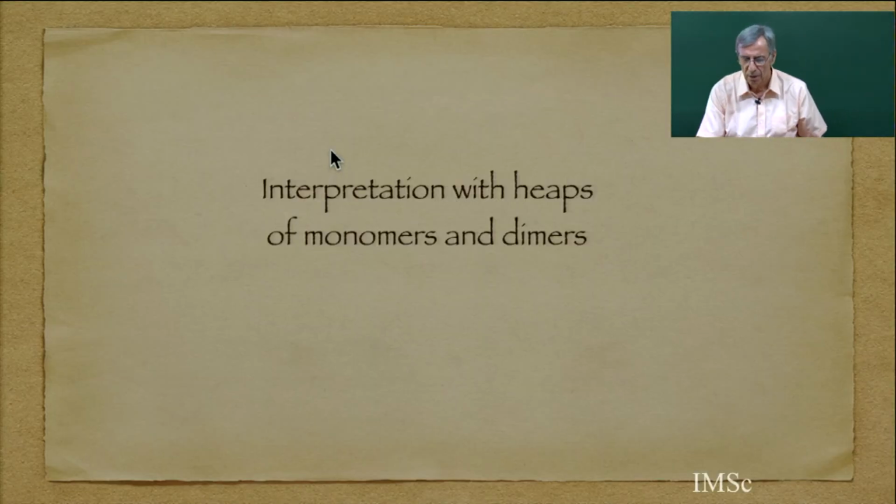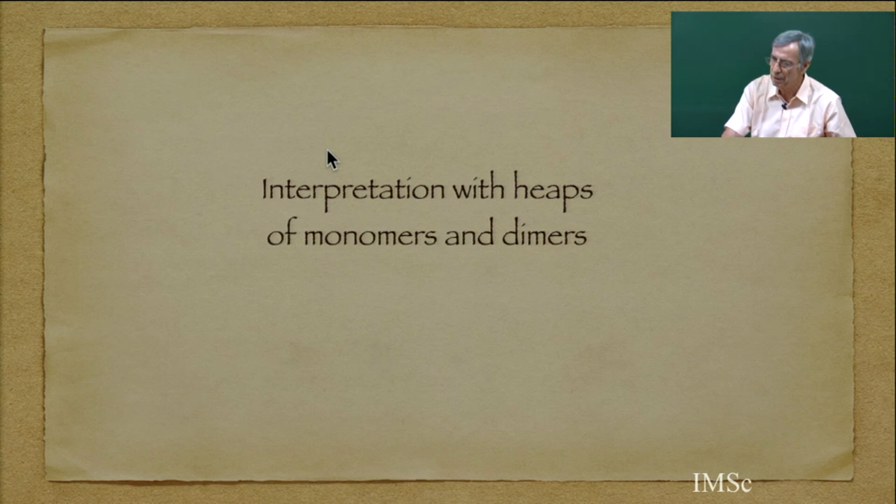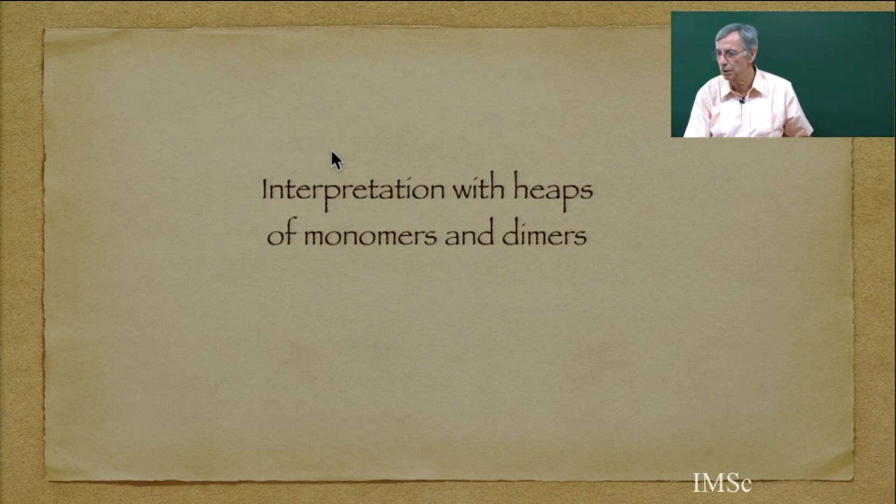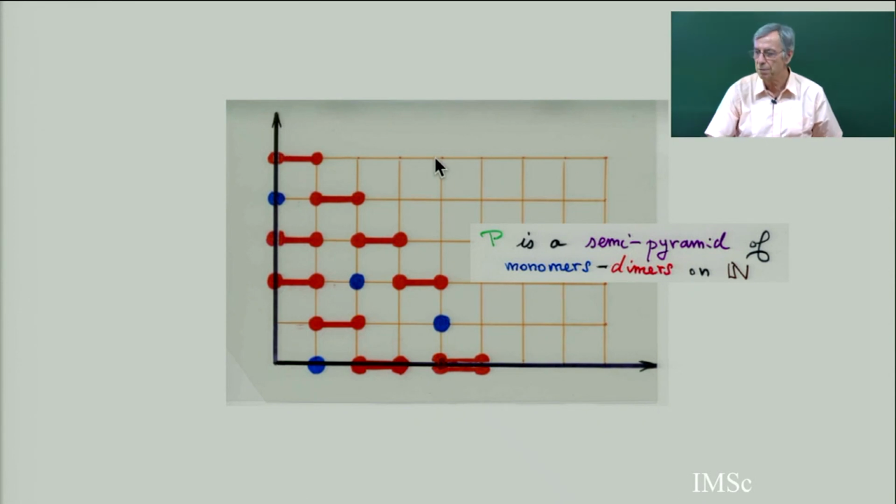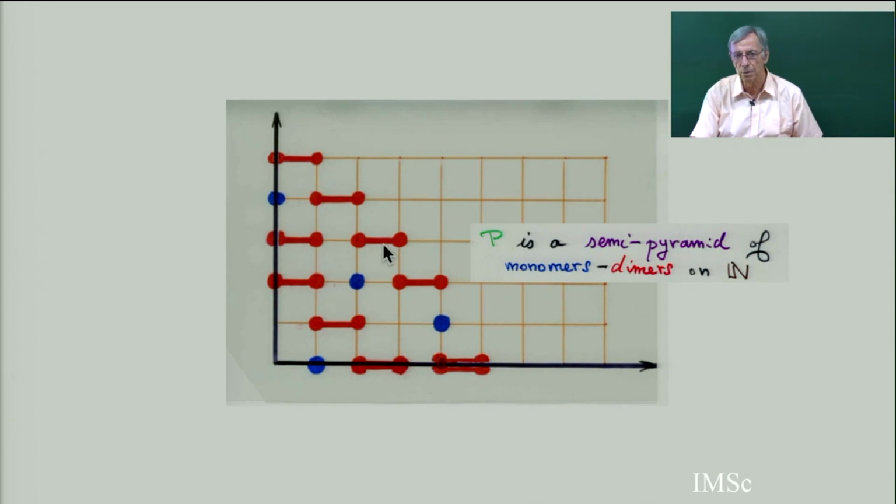So I will finish briefly in 5 minutes with the possibility of another interpretation of moments of continued fractions by using the part 2 heaps of pieces. Instead of interpreting moments of continued fractions with paths, you can interpret them with heaps of monomers and dimers. In fact, the orthogonal polynomials were, in fact, trivial heaps of monomers and dimers. So here is a semi-pyramid. I go back to the class. You have to know the part 2, the class on heaps of pieces. So this is a heap of monomers and dimers, and semi-pyramid means there is only one maximal piece.